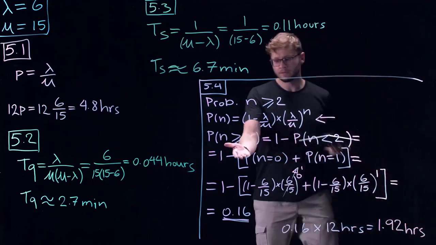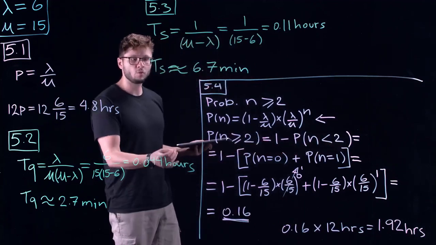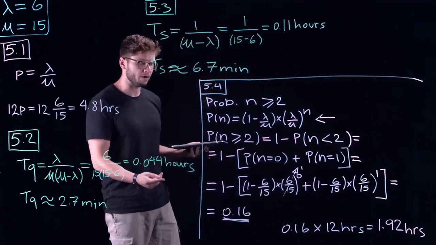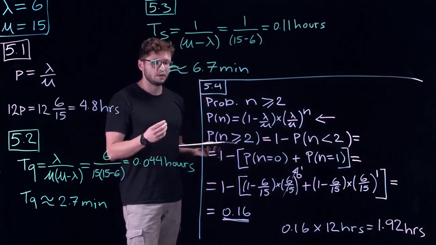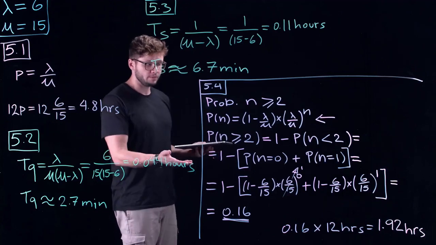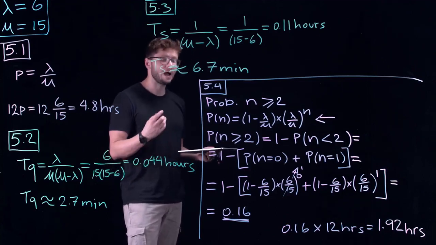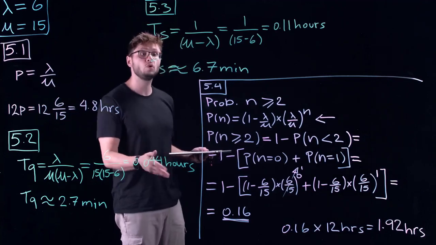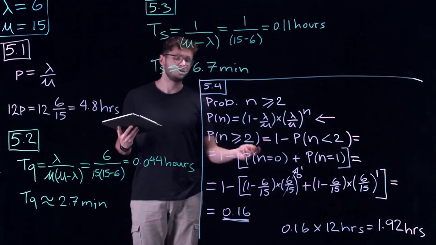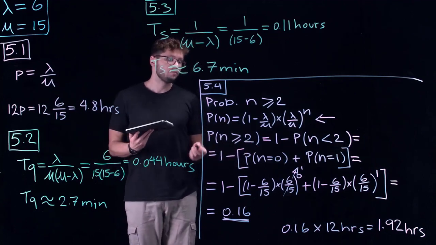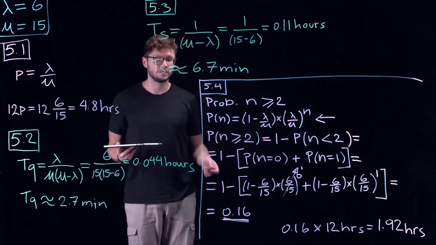So we multiply the probability that there are 2 or more customers in the system every hour by the number of hours in the 12-hour period, which is 12, to estimate how many hours per day there are 2 or more customers in the system. And that gave us 1.92 hours. So in total, 1.92 hours each day, there are 2 or more customers in the system.